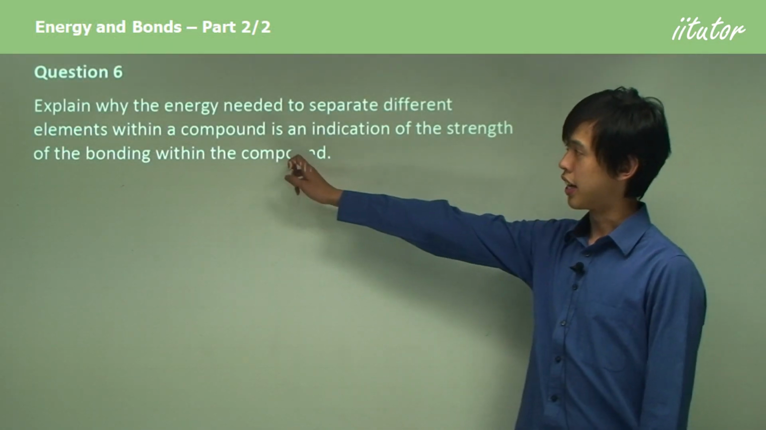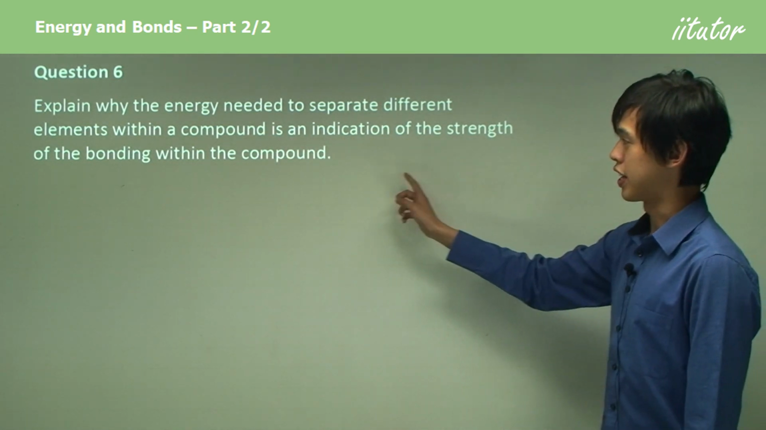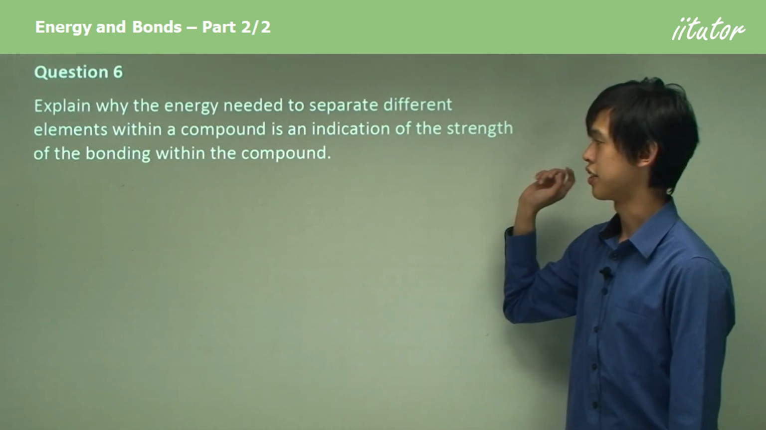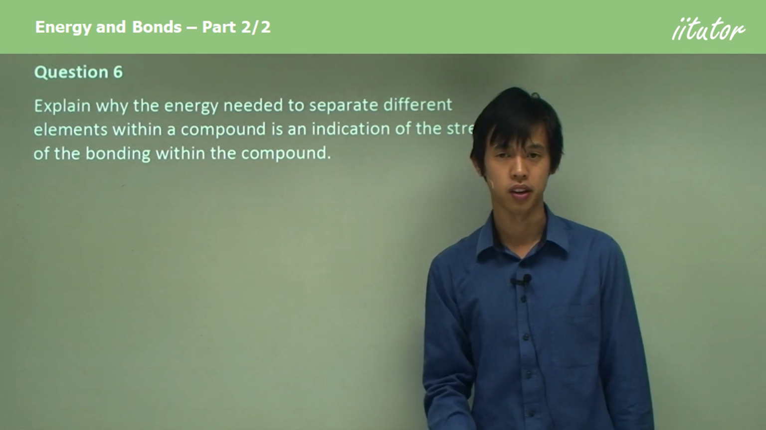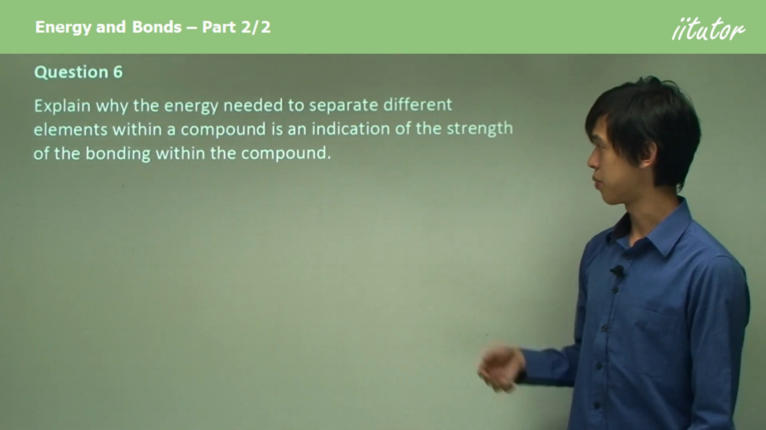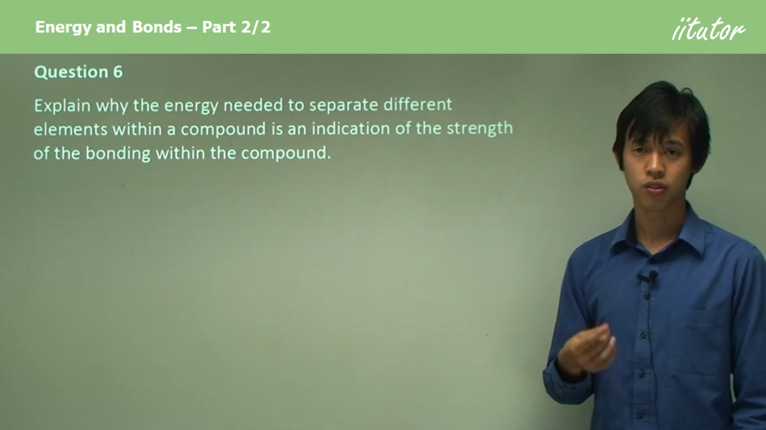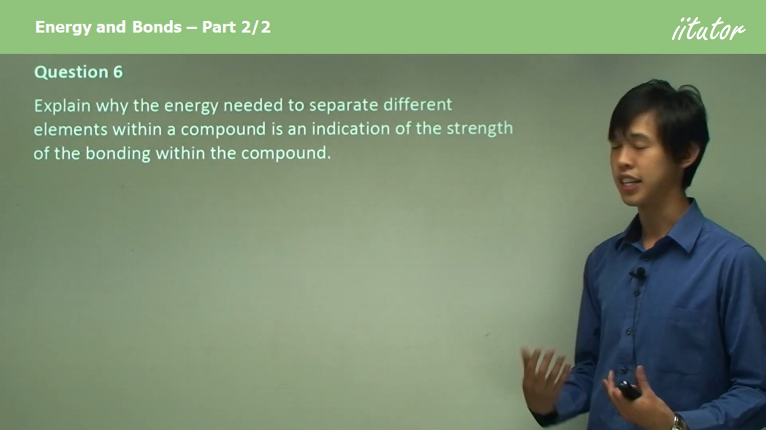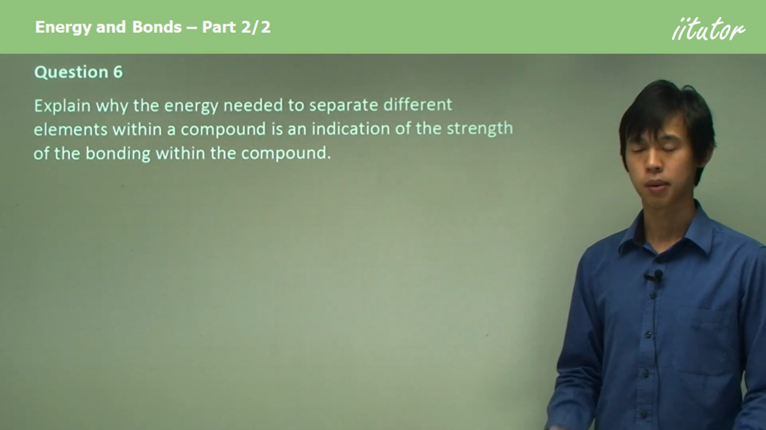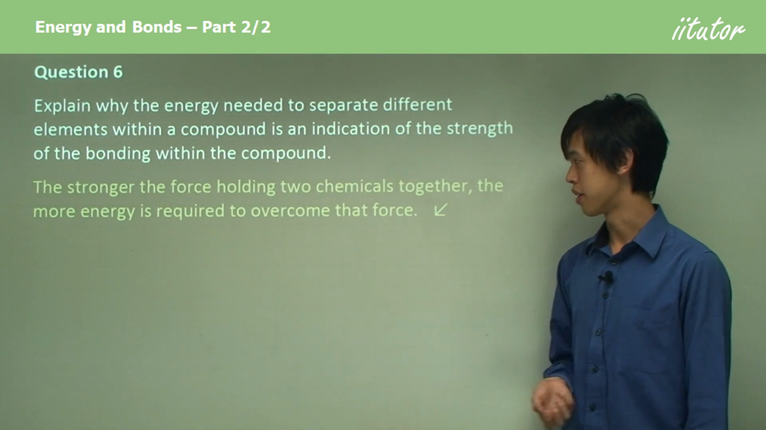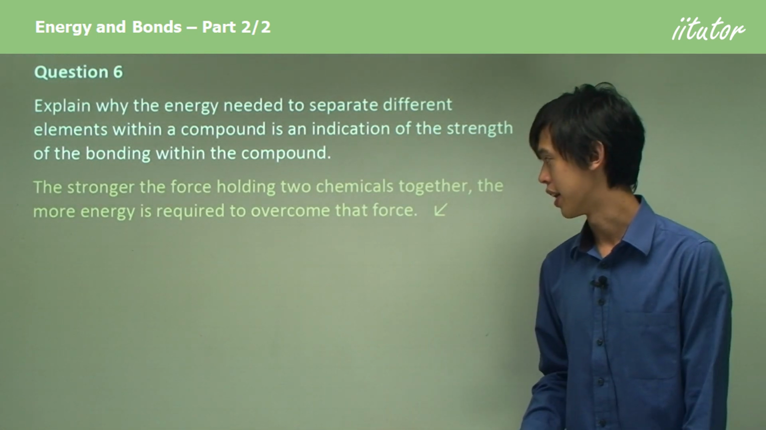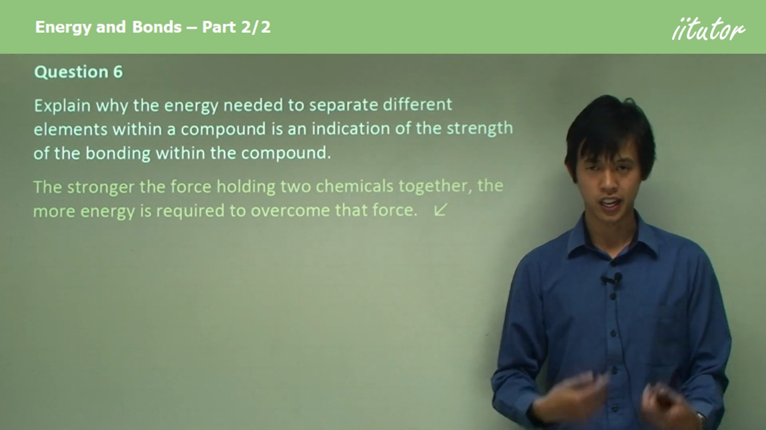So question 6. Explain why the energy needed to separate different elements within a compound is an indication of the strength of the bonding within that compound. Quite a wordy question, but essentially, why is the energy required to separate the chemical an indication of the strength of the bonds within that chemical? Well, the stronger the force holding the two chemicals together, the more energy required to overcome that force. Okay? Again, that's really intuitive.